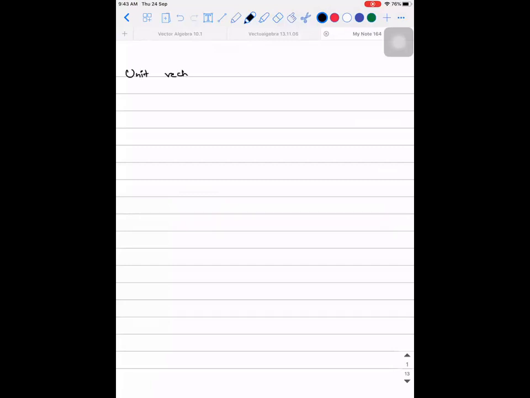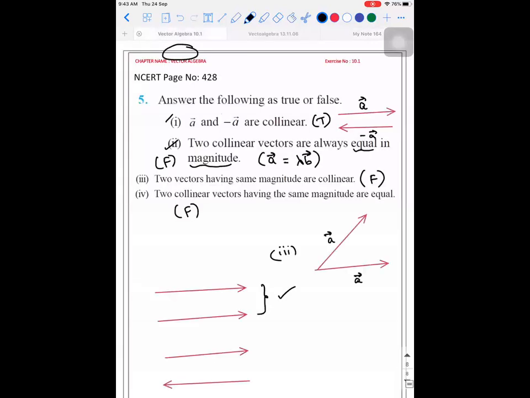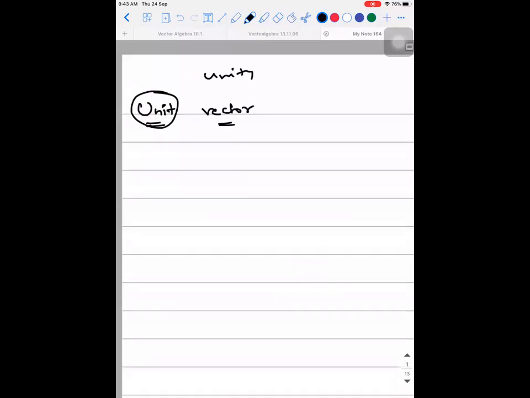So there is a vector called the unit vector. What do we mean by this? Look at the name, you'll understand. Unit doesn't mean the physics units. Unit is derived from unity. Unity means one, right? Unity is one.